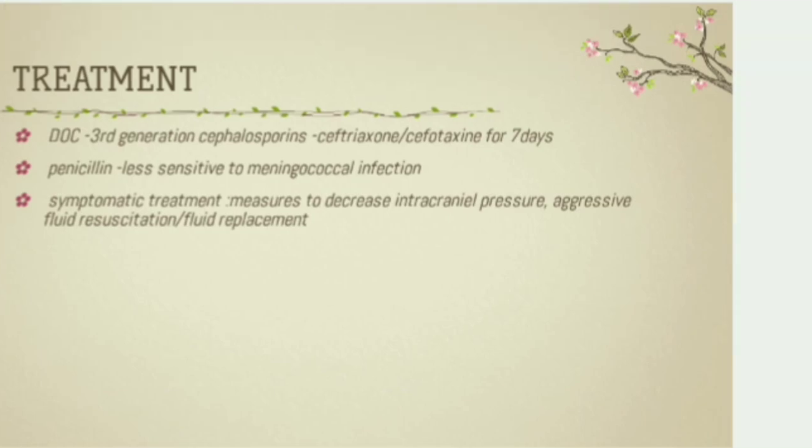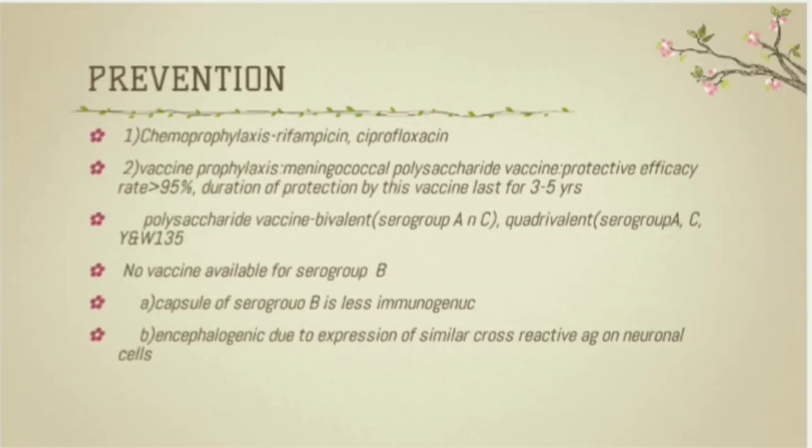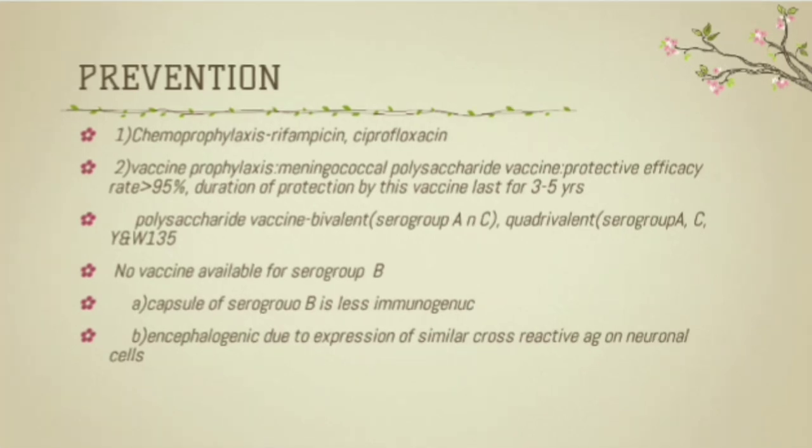How we will prevent the meningococcal infection? Mainly by two methods, chemoprophylaxis and vaccine prophylaxis. Rifampicin and ciprofloxacin are recommended drugs for chemoprophylaxis against the meningococcal infection. The second method of prevention is vaccine prophylaxis. Meningococcal polysaccharide vaccines are currently formulated as either bivalent or quadrivalent. Bivalent for serogroups A and C and quadrivalent for serogroups A, C, Y and W135.